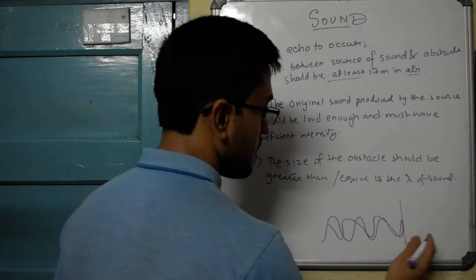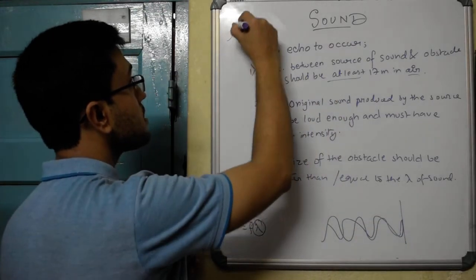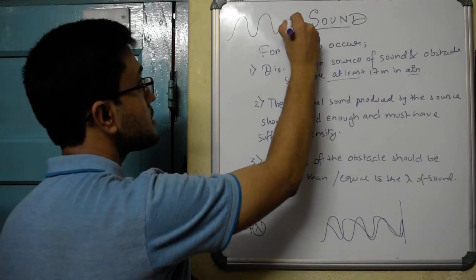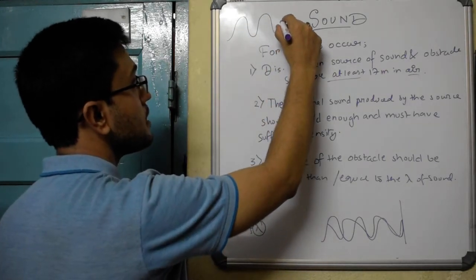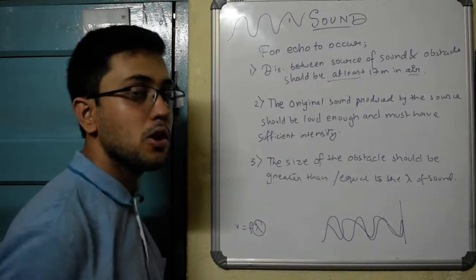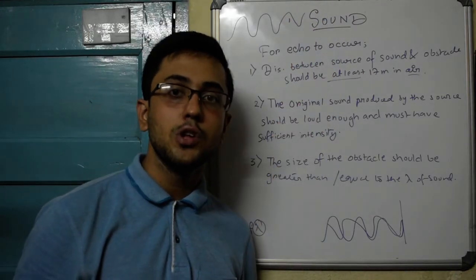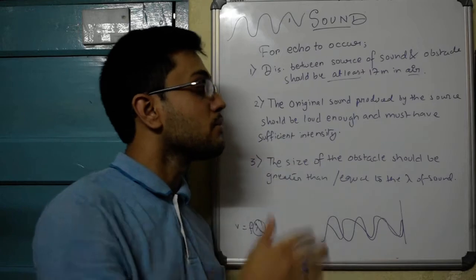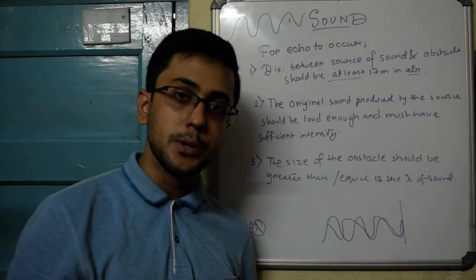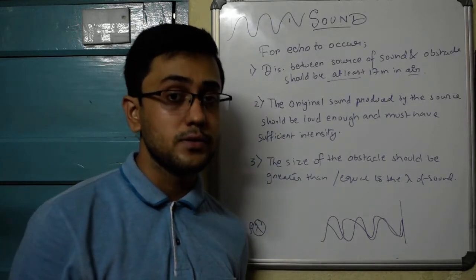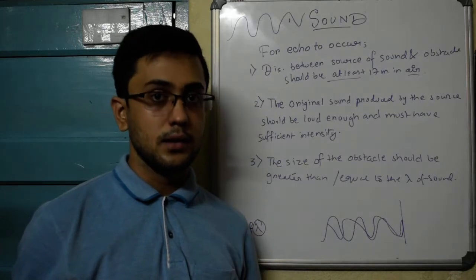Suppose I am sending a sound which has a wavelength like this, and here I place a small obstacle. What will happen is the wave will simply bypass the obstacle. So the dimensions of the obstacle should be comparable to that of the wavelength, in this case that of sound, so that the echo happens.